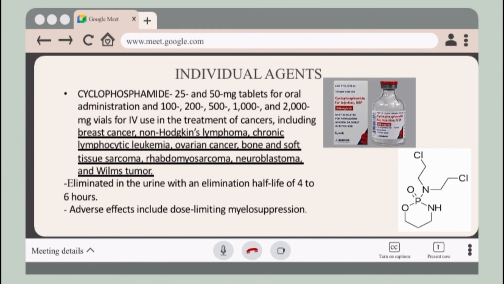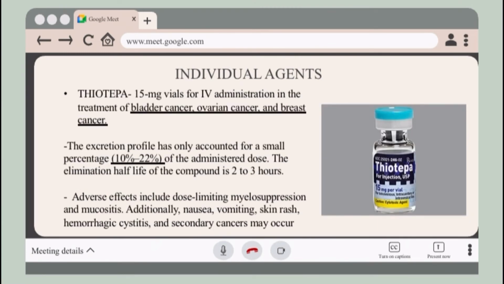Effects include dose-limiting myelosuppression. For Thiotepa, it is available in 50 milligram vials for IV administration in the treatment of bladder cancer, ovarian cancer, and breast cancer. Its excretion profile accounts for only 10% to 22% of the administered dose. The elimination half-life of the compound is 2 to 3 hours.